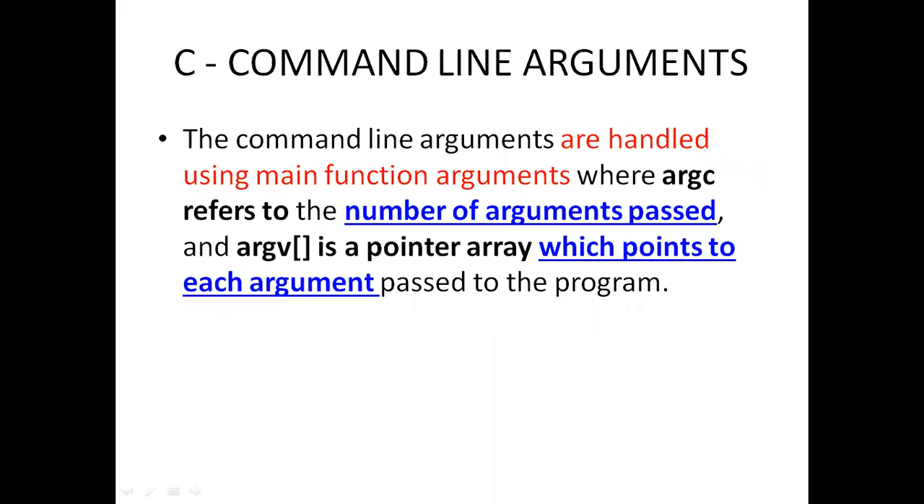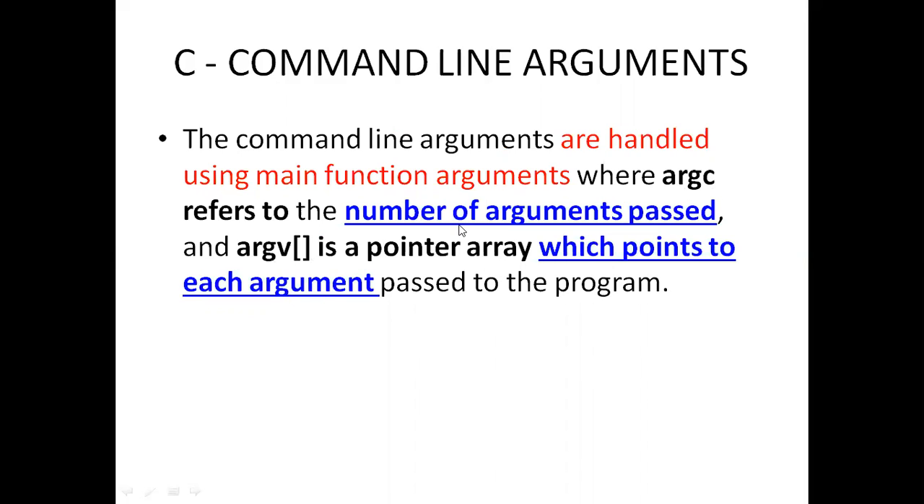To handle the command line arguments, what are the two variables we need to remember inside the program? What is meant by argc? Inside the program, argc refers to the number of arguments passed. How many arguments we are passing, that number is going to be stored inside the variable argc.